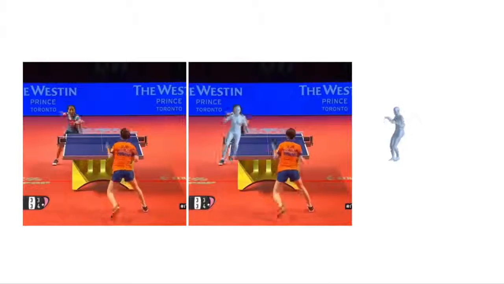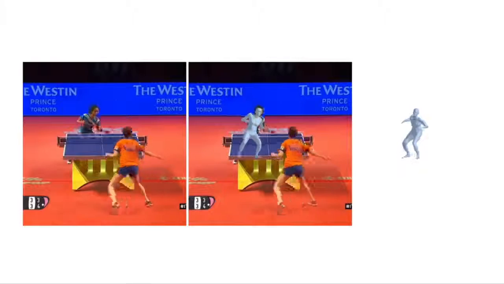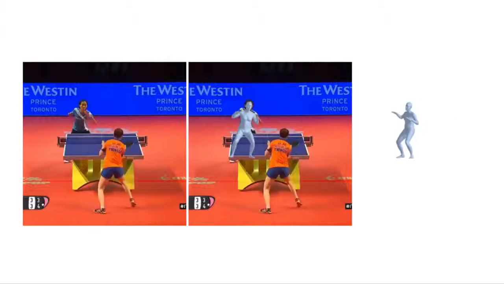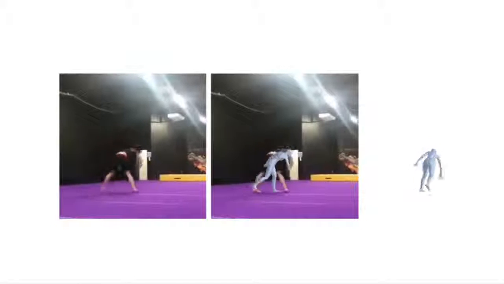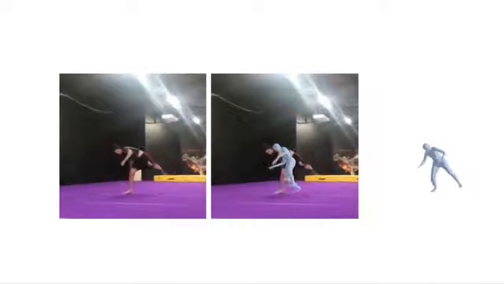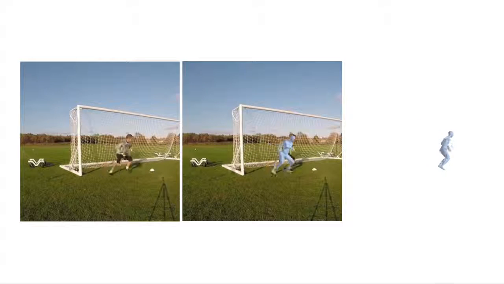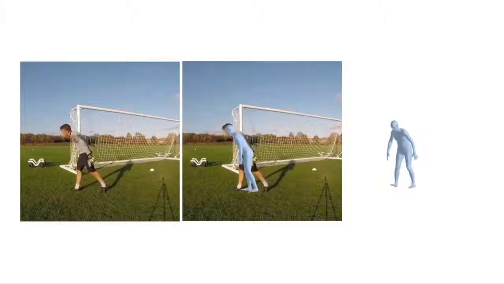For certain types of occlusions, such as when the legs are covered by a table, our model can still predict reasonable 3D meshes. However, fast motion and extreme poses remain difficult. Here are more results on the test set from InstaVariety.